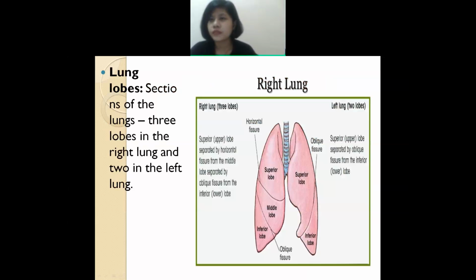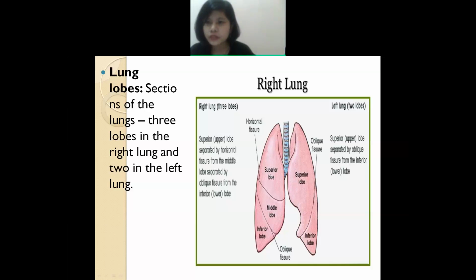Next is lung lobes. The lungs also have lobes. The first one is the superior lobe, this one. Next is the middle lobe, but the middle lobe lies only on this side. The right lung has 3 lobes.